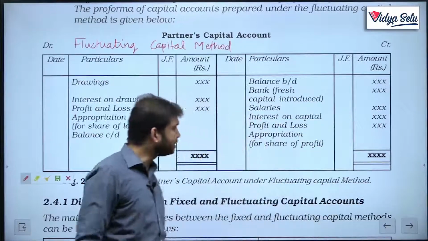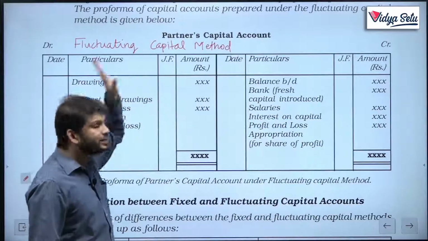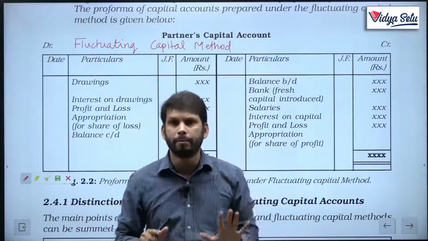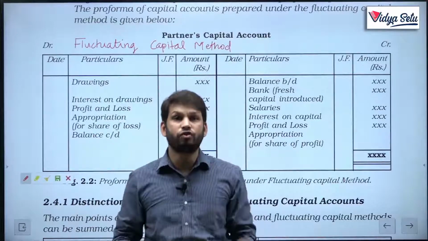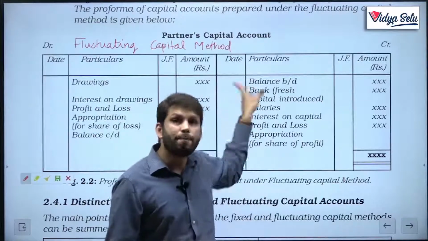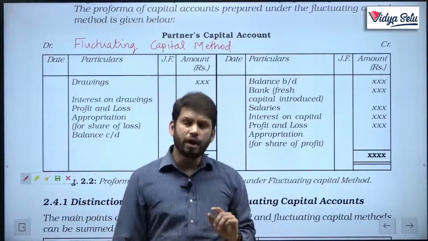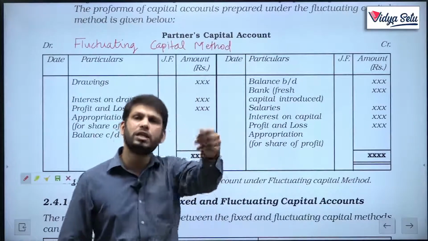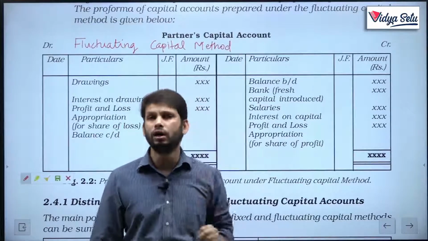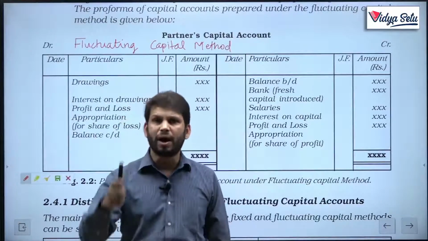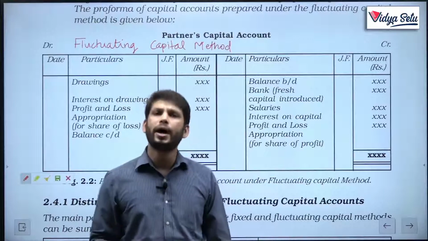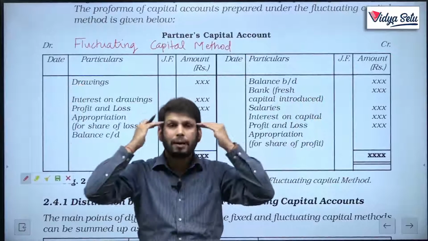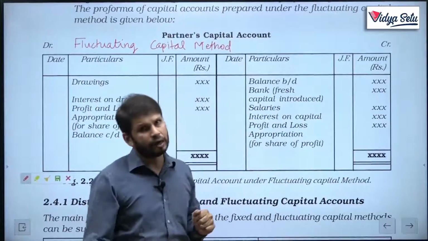Now, let us understand this, guys. In the partners' capital account, we are making this account from the perspective of the firm. You are making accounts for the firm, not for a partner; you are an accountant of the firm. A partner has given his money, his capital, to the firm. So for the firm, the partner is a liability, right? Because the firm has to give the money back.